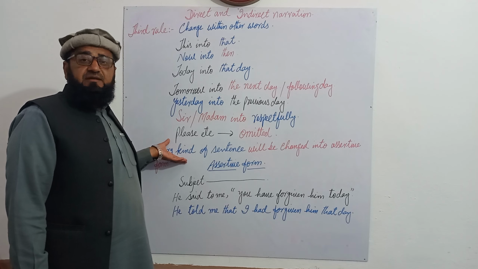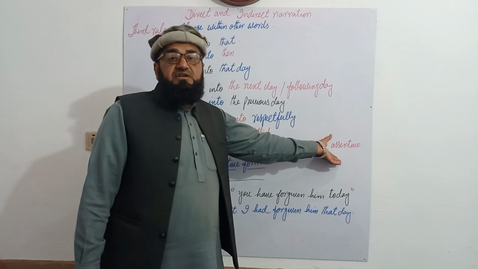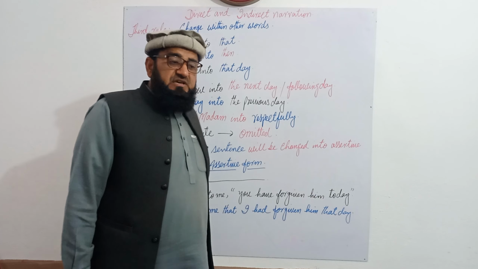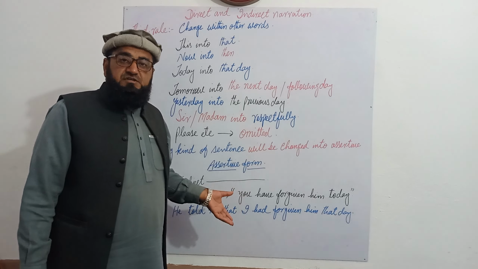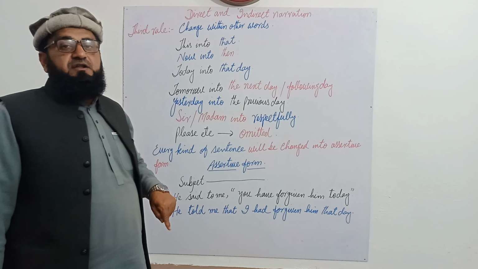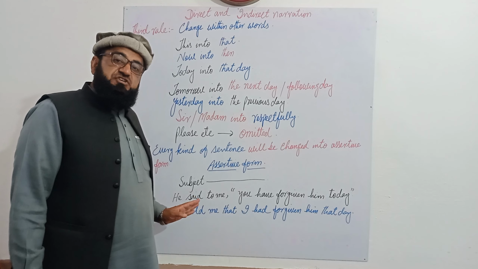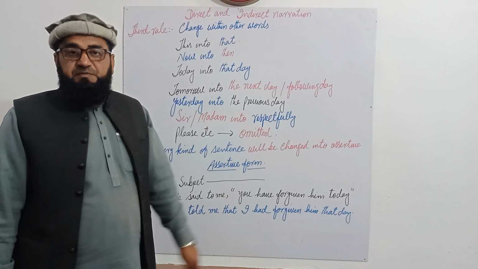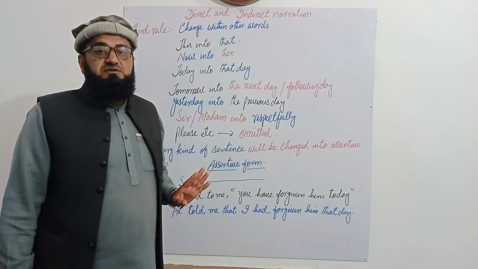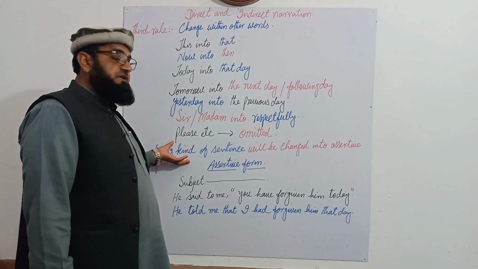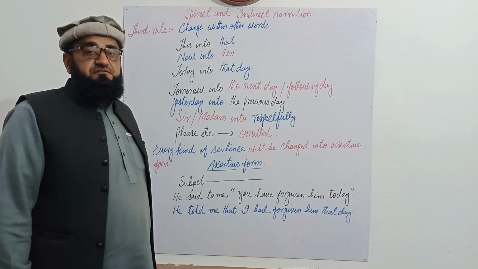And a very important thing is that every kind of sentence will be changed into an assertive form. If there is an interrogative form, it will be changed into assertive form. If there is an imperative sentence in the direct statement, and we are changing it into an indirect statement, that imperative statement will be changed into an assertive form. So every kind of sentence, direct sentences contain five types, five kinds.